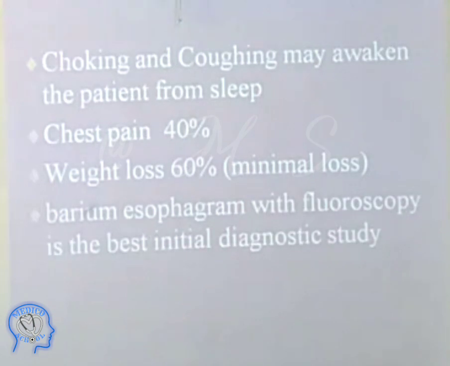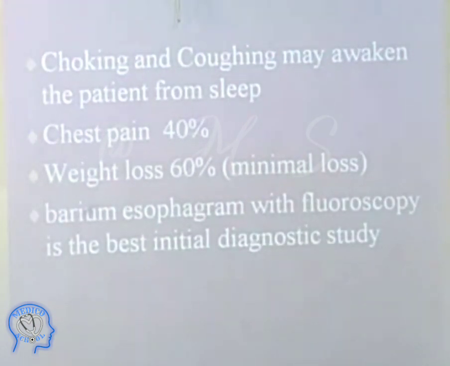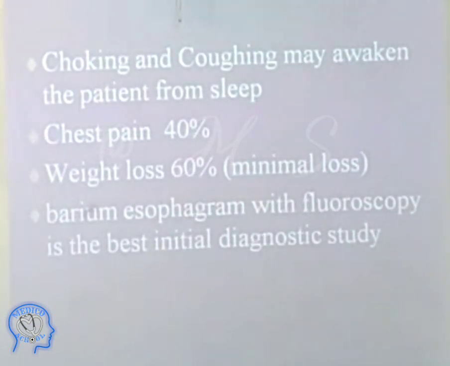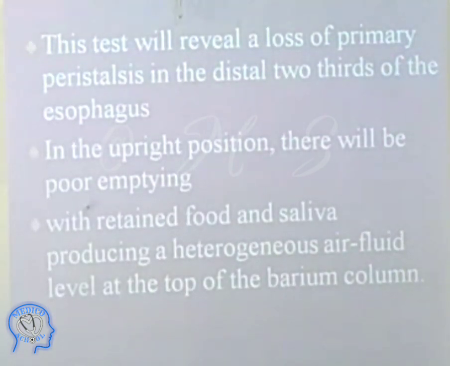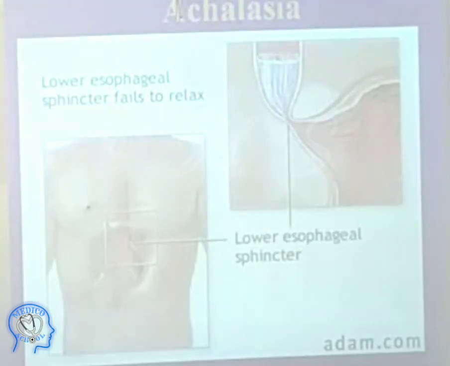Barium swallow with fluoroscopy is the best initial diagnostic test. Now, this test will reveal the narrowing in the distal esophagus. In the upright position, there will be poor emptying with retained food and saliva, producing a heterogeneous air-fluid level at the top of the barium column. We will show you now.